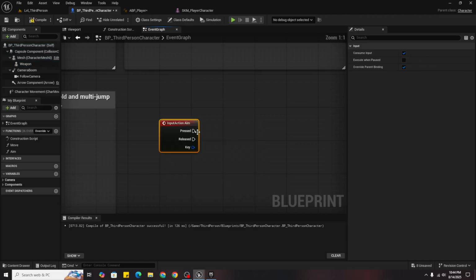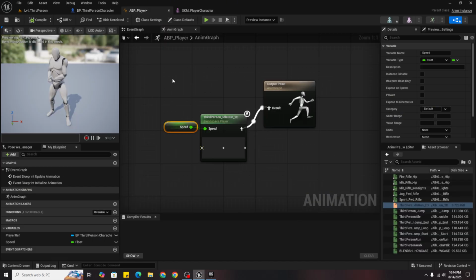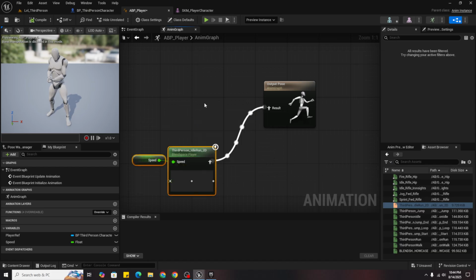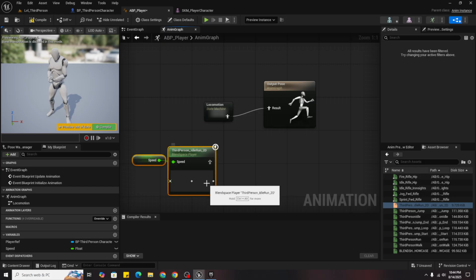So aim, then create a new variable. B is aiming. So boolean is a type of variable that's used for yes or no statements. So I will just duplicate it by pressing Ctrl D and yes. Now in ABP player, right click and make a state machine and name it locomotion, which is a term used in Unreal Engine 5 or other engines maybe for movement.